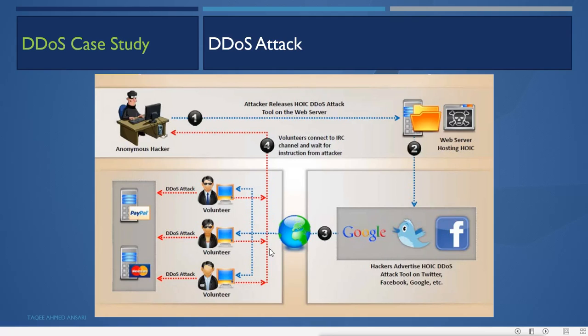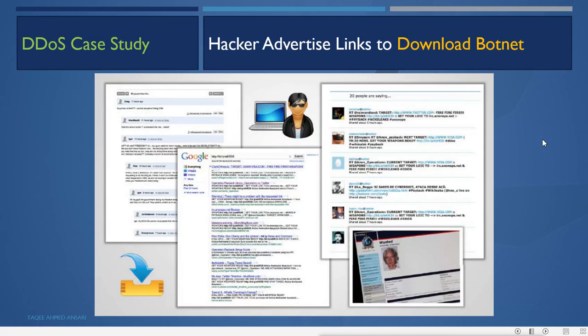So different users from different locations joined the attack voluntarily, and at the same time defined by these anonymous attackers, they used this tool and started attacking the PayPal and MasterCard servers. The volunteers connect to the IRC channel, wait for instructions from the attacker, and then start attacking these servers.